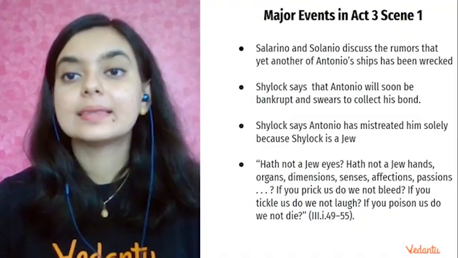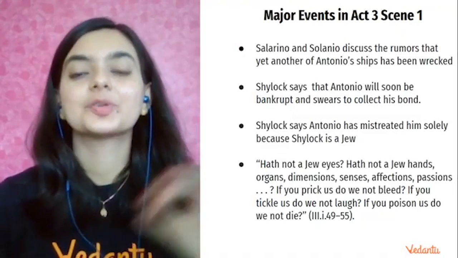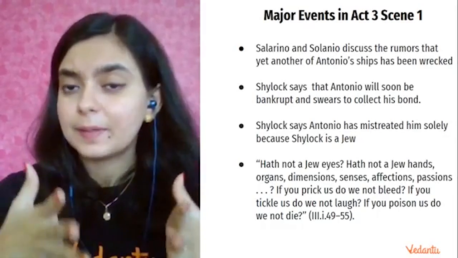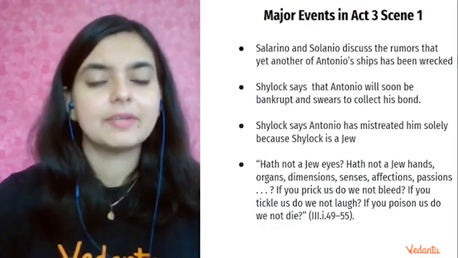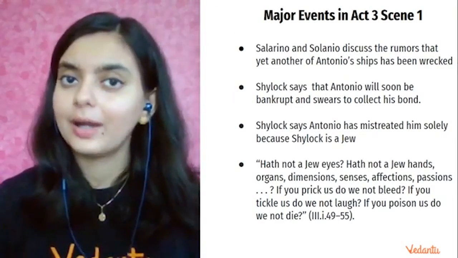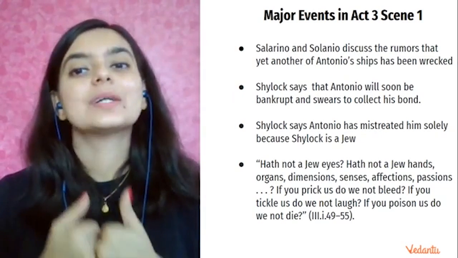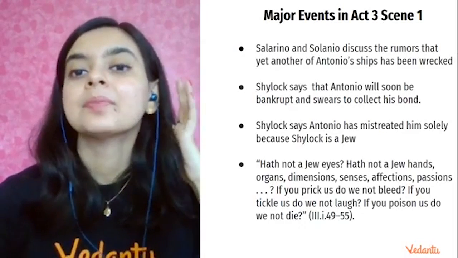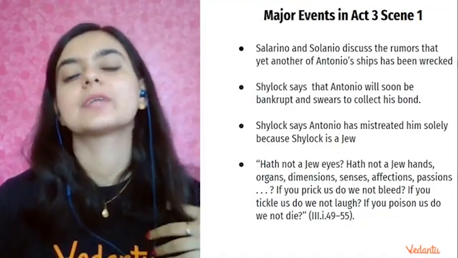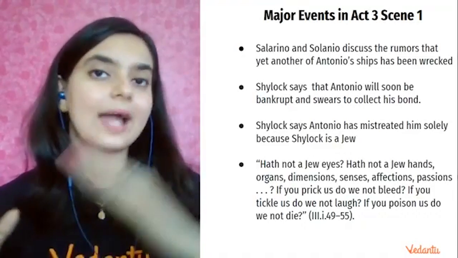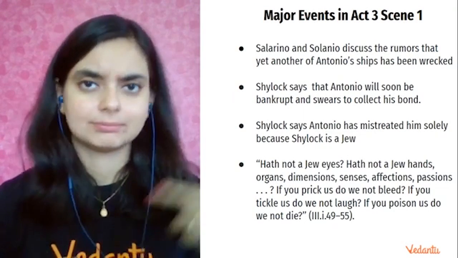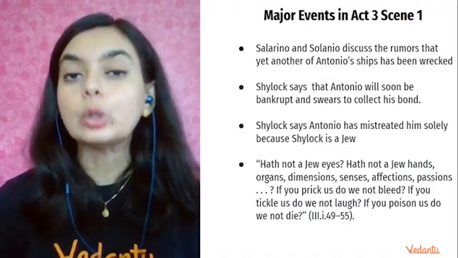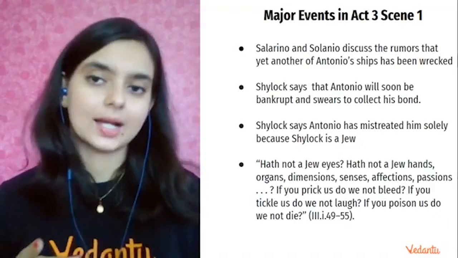Now we will deal with the major events that happened in Act 3, Scene 1, the explanation and analysis of the events. So what are we waiting for? Let's start off. Salarino and Solanio discuss the rumors that yet another of Antonio's ships has been wrecked. That means Antonio's ships were almost in a position of danger. He was about to lose them, right? So he was stuck, right?